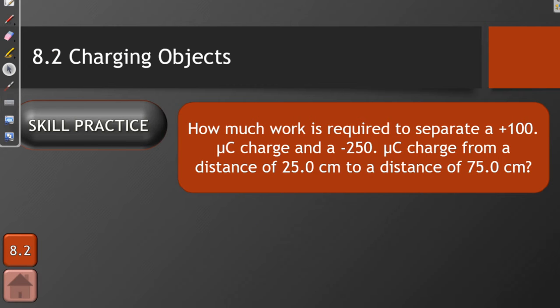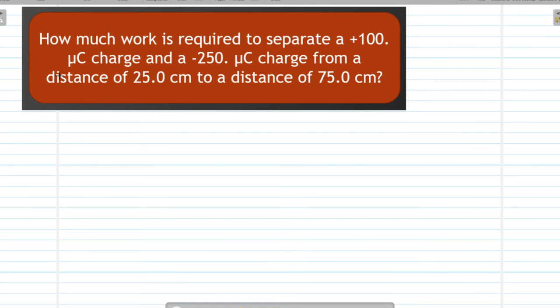This brings us to our next skill practice question, which is similar to the one we just answered, except this time they are opposite charges, so we will be doing work by pushing them apart instead of pushing them together. The question reads, how much work is required to separate a positive 100 microcoulomb charge and a negative 250 microcoulomb charge from a distance of 25 centimeters to a distance of 75 centimeters?